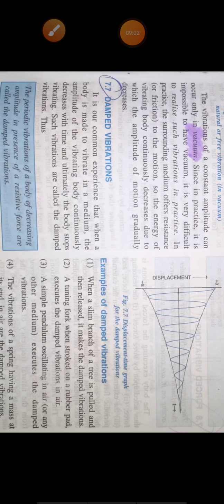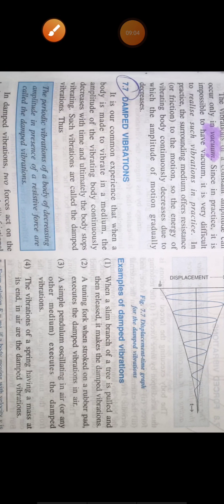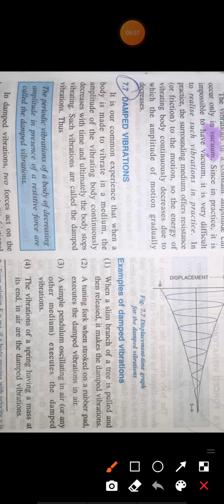There are a few examples of damped vibration. The first example: when a slim branch of a tree is pulled and released, it makes damped vibration. A tuning fork, when struck with a rubber pad, executes damped vibration. A simple pendulum oscillating in air executes damped vibration.